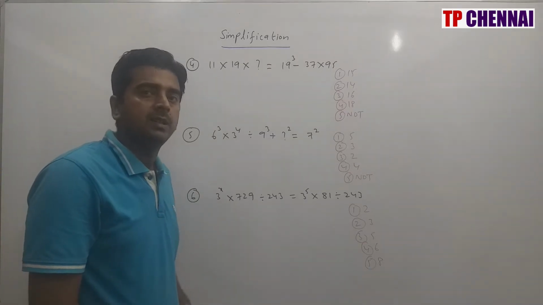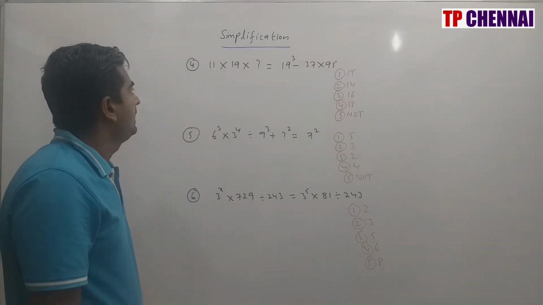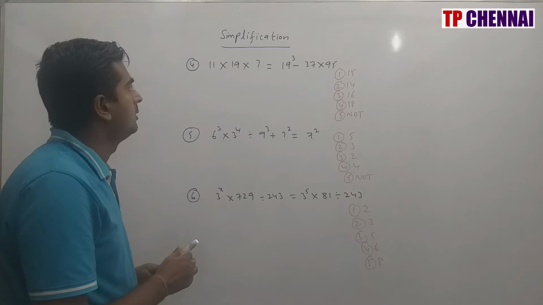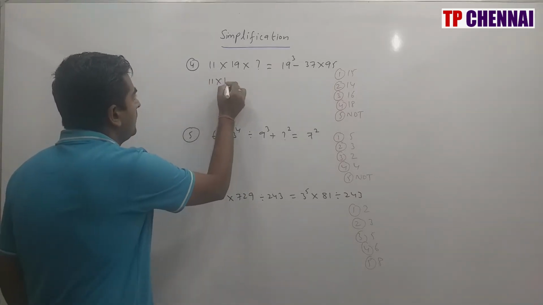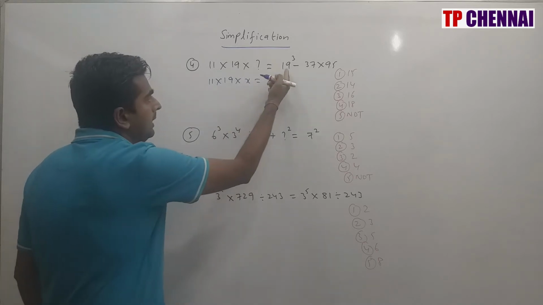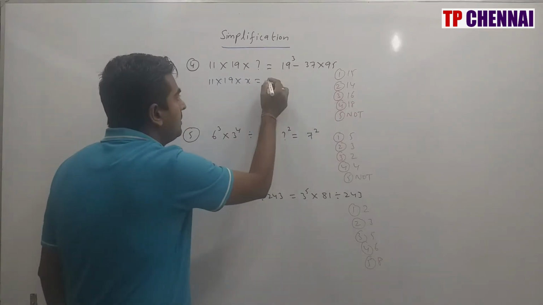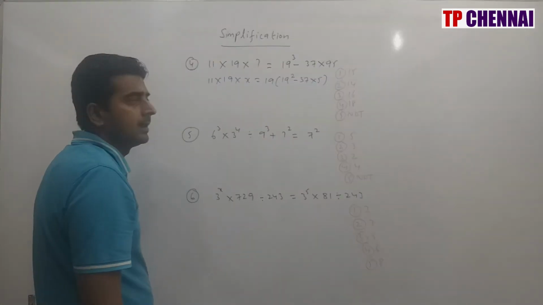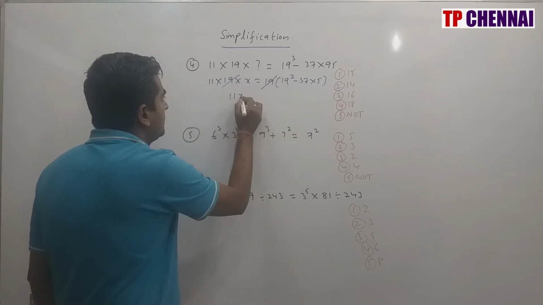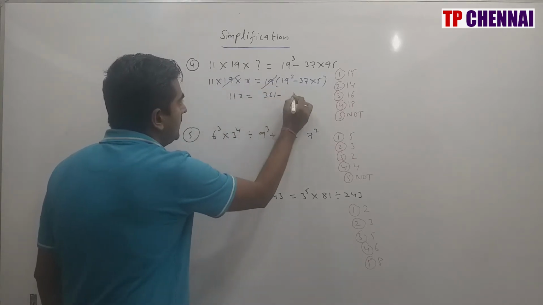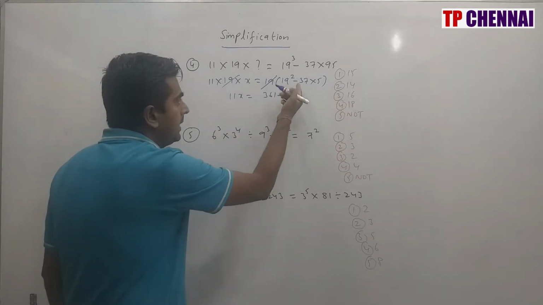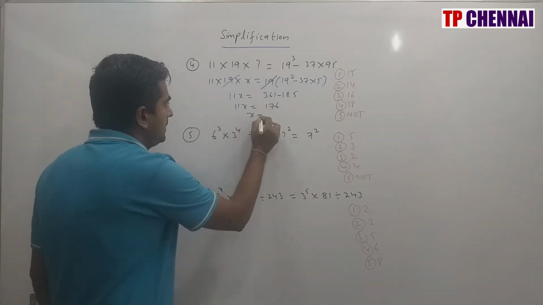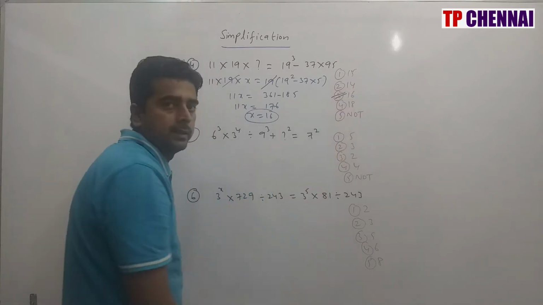I hope you are clear with the first three questions. Now we will see the fourth one. 11 into 19 into question mark is equal to 19 cube minus 37 into 95. Very tricky question, very good question also. So this is 11 into 19 into x is equal to 19 cube, and 19 5s are 95. From this I am taking 19 common. You are having 19 square minus 37 into 5. Now 19 and 19 is gone. 11x is equal to 361 minus 185, because 37 5s are 185. So 11x is equal to 176. So x is equal to 16. My answer is nothing but 16.